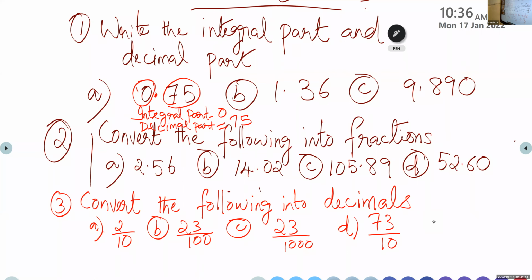Two minutes, then we will discuss the answer, then we will start question number 2. Okay, for question number B, Malavika, what is the integral part? Ma'am, 1. Okay, integral part is 1. And what is the decimal part? 36. Okay, 36. Thank you, ma'am.